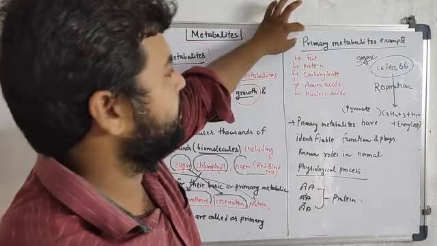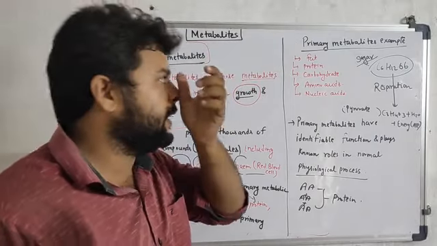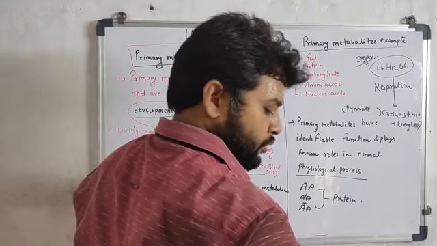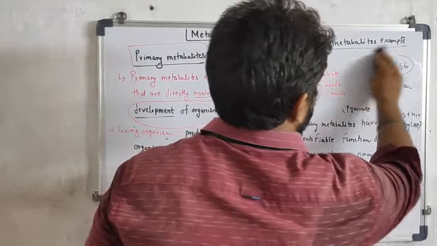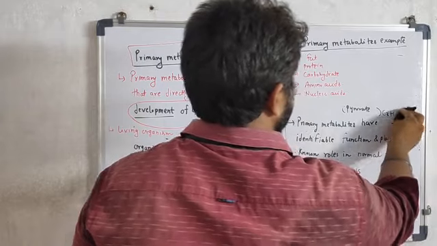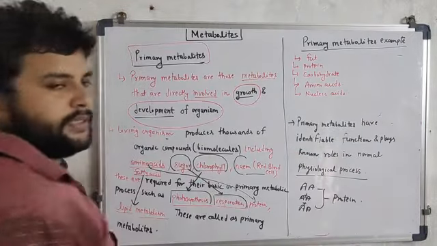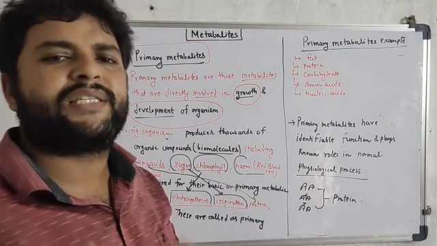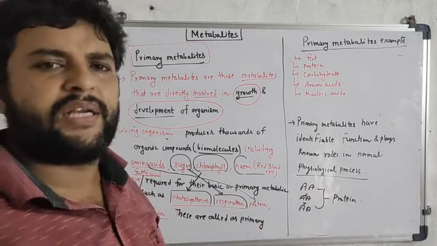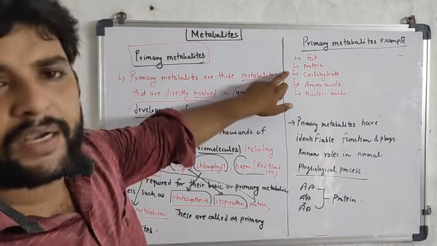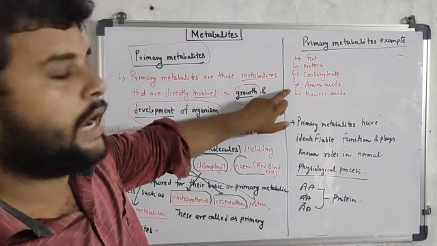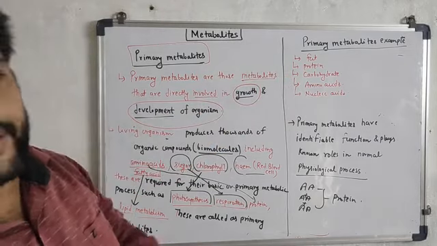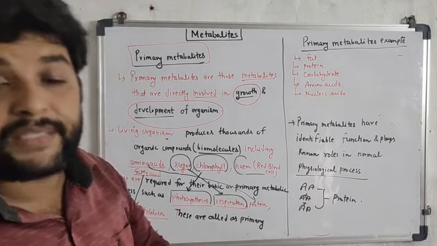And I have written the basic examples of primary metabolites here. Fat, or simply lipid, is a primary metabolite. It can be formed by a combination of fatty acid plus glycerol. Protein is formed by the combination of amino acids. Carbohydrate simply means sugar, amino acid, and then nucleic acid. All these can be considered primary metabolites.